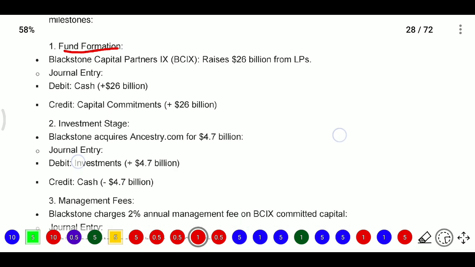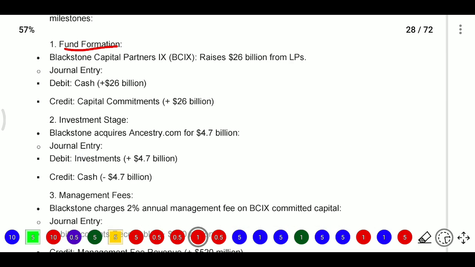Whereas when incomes are increasing it will be credit, when incomes are decreasing it will be debit, and when expenses are increasing it will be debit. Based on that we need to pass some general entries relating to private equity. We have completed the mutual fund entries. Now we are seeing private equity and its expense entries, general entries.